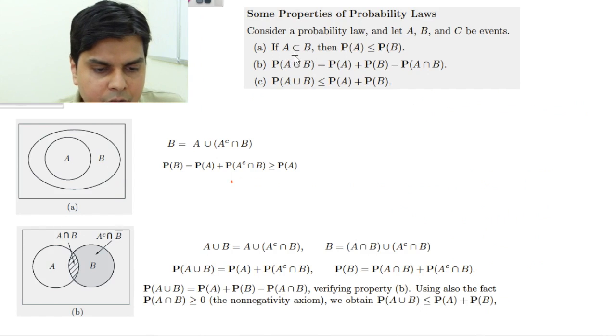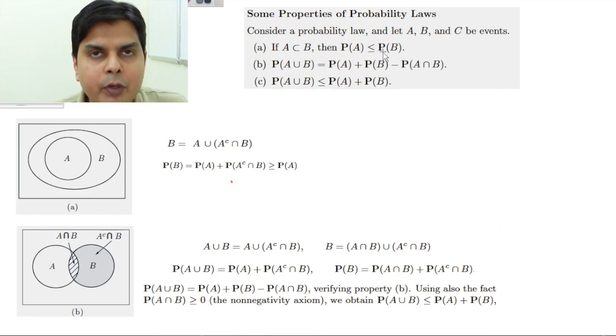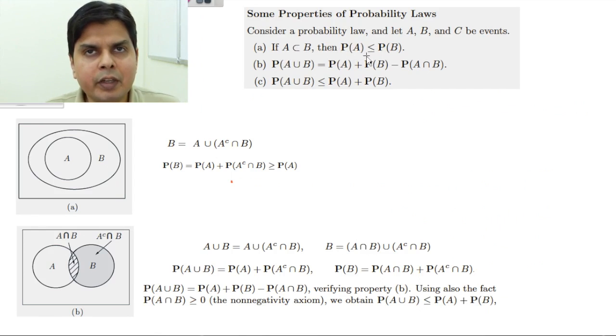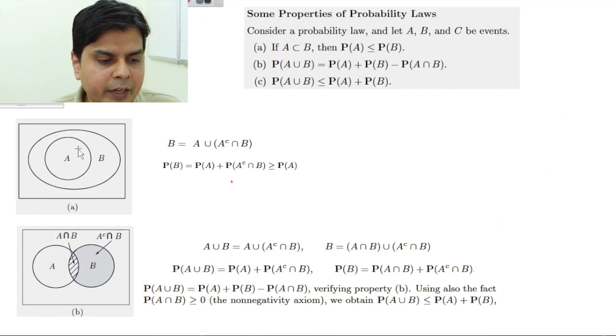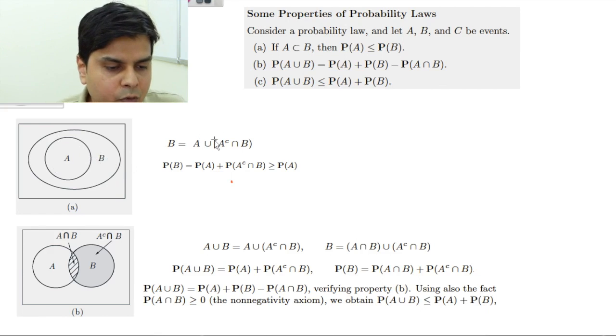What I can say is that if A is a subset of B, then P(A) will be less than or equal to P(B). Now intuitively it looks very obvious, because A is a subset of B means A is smaller than B, so obviously probability of A will be smaller than B. Although it is intuitively very clear, let's give a mathematical proof for it.